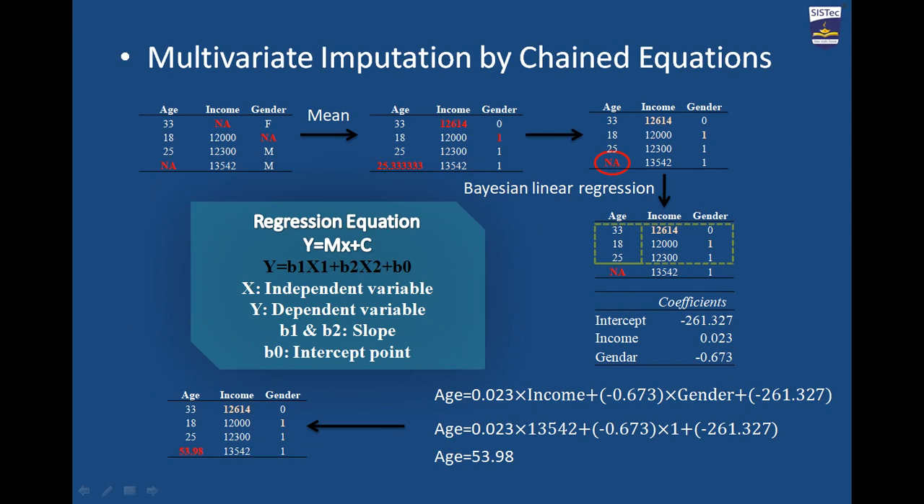Suppose that this is our data set and these three values where NA is written are missing. First I applied the mean operation. In each column I take the mean of the column values, and whatever mean value I get I put it over here. As I took the mean of the age variable, I got 25.33 as the predicted age. Similarly, income was 12,614, and I converted the male and female